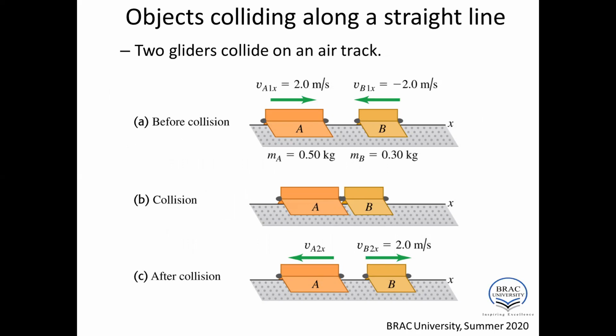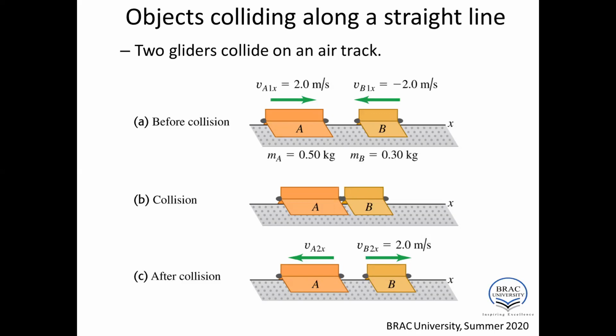Here the mass M1 is 0.5 kg and M2 is 0.3 kg, and the initial velocities are in opposite directions. First, object A has velocity rightward, 2 meters per second, and the velocity of object B is leftward, minus 2 meters per second. So we consider the rightward direction as the positive x-axis.